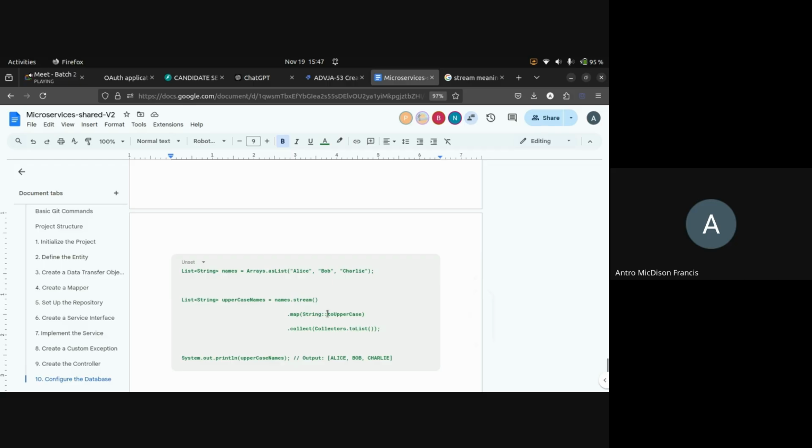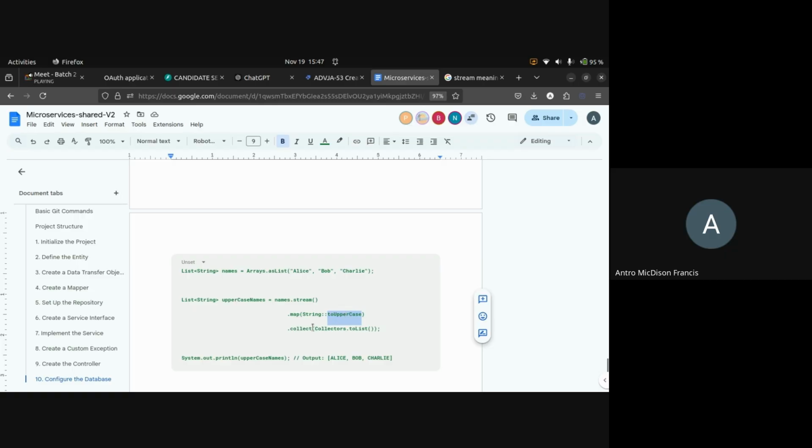They are converting these values into uppercase. Whatever stream value is passed, for example, first Alice will be passed, and Alice will be converted into uppercase ALICE. The next value will be Bob. Bob will be converted into uppercase BOB. The third one is Charlie. Charlie will be converted into uppercase CHARLIE.